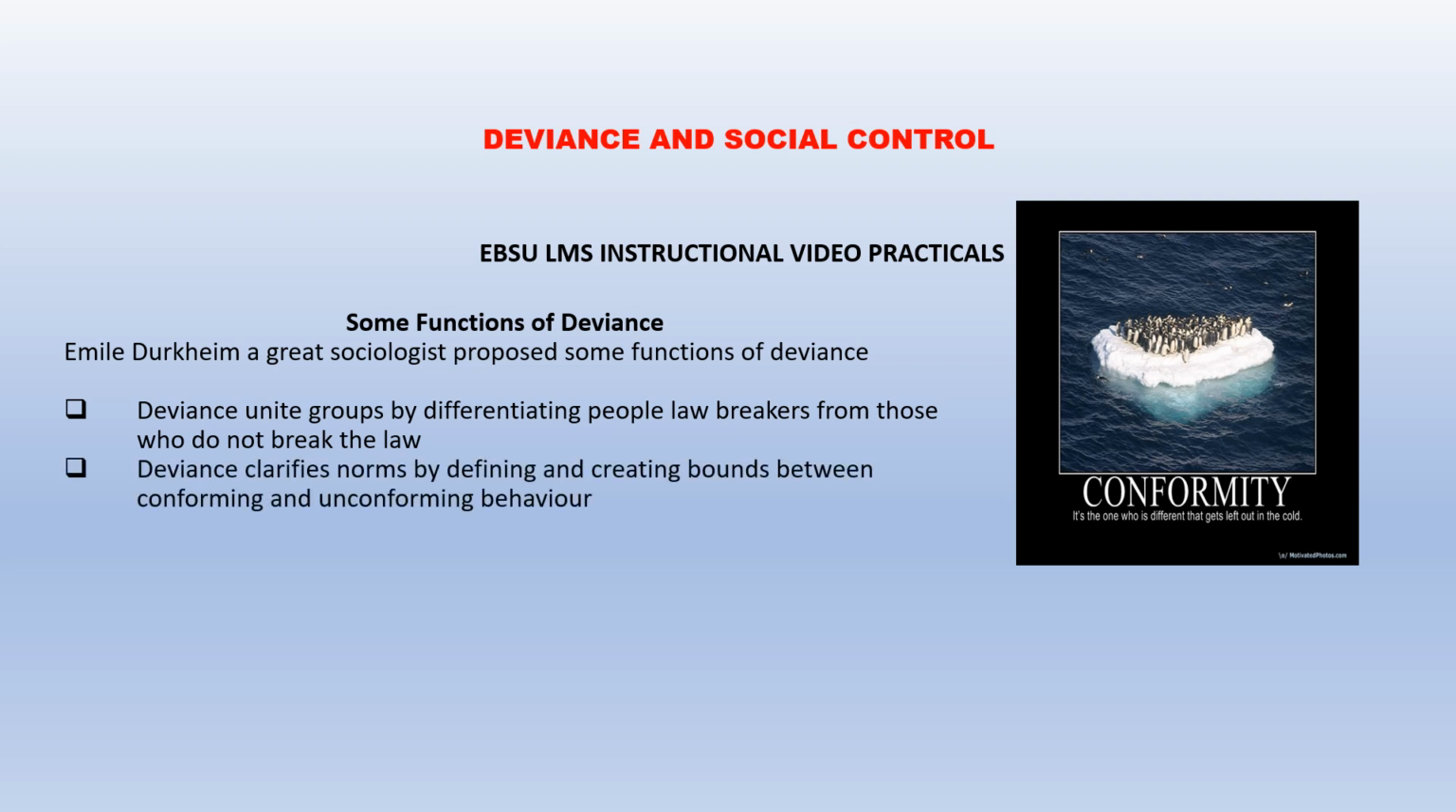Deviance normally clarifies norms. It defines and creates boundaries between conforming behavior as well as non-conforming behavior. So people who conform see themselves as being in a particular group of people who are conformists. Like the picture here says, it is the one who is different that gets left out in the crowd. So if you are different, you'll be left out. So it will unite the rest of them who are not deviants.